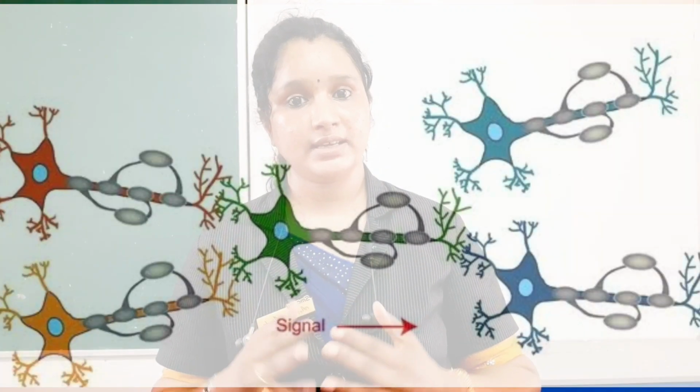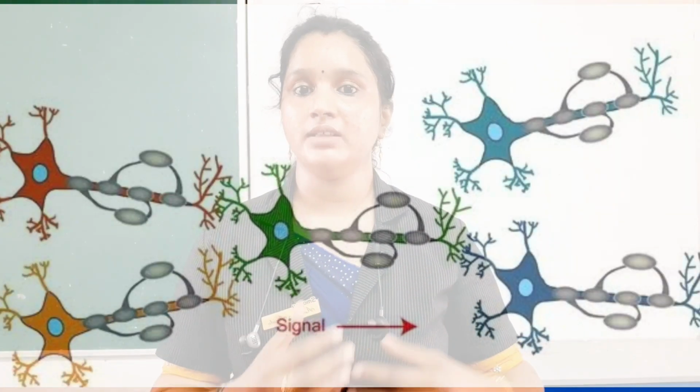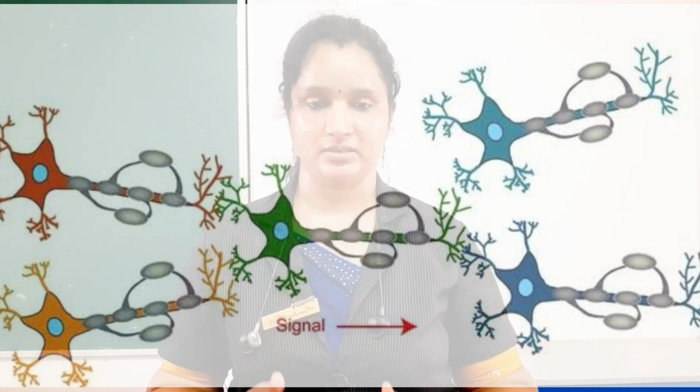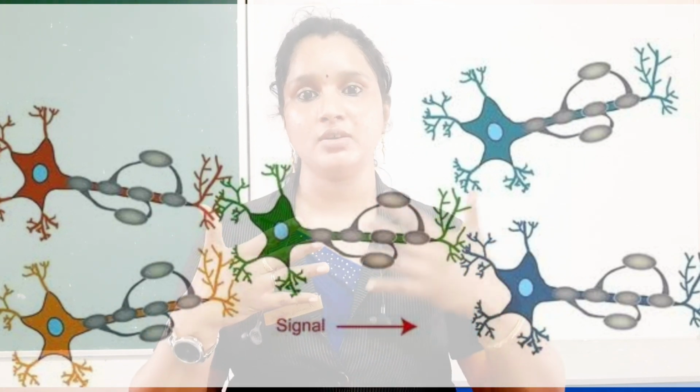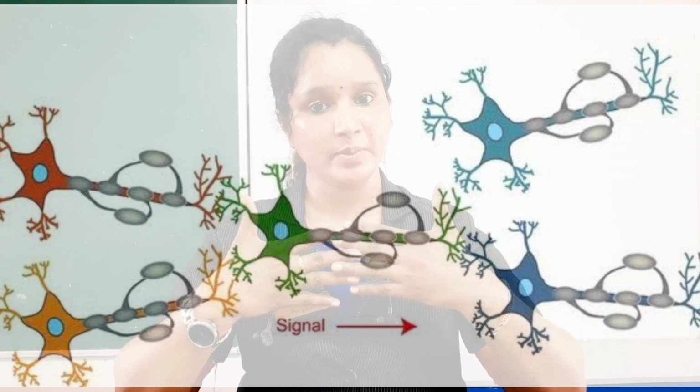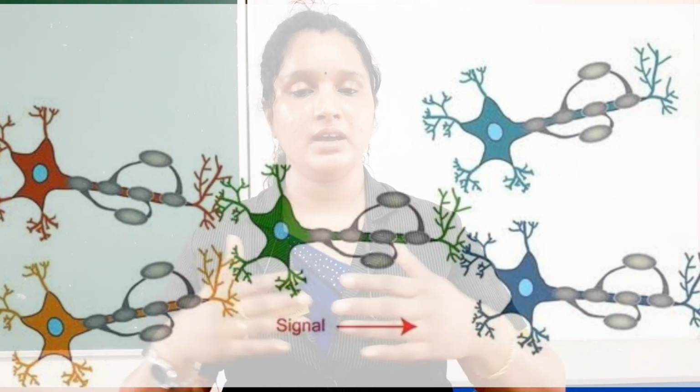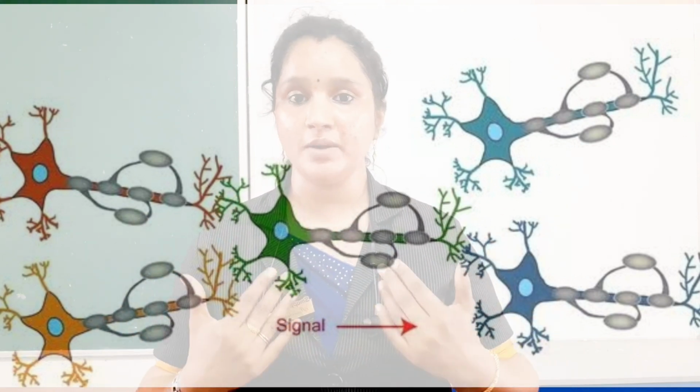So this is an action of the nervous system. It's a coordinated action of the neurons. So a neuron cannot function singly. It can function with the help of other neurons which are interconnected. See, if this is a neuron, this is also a neuron, this will be interconnected, and many other neurons are interconnected in our body which are coordinating.